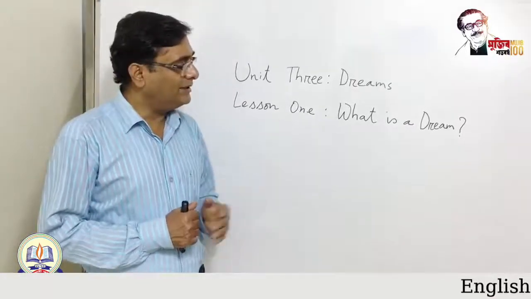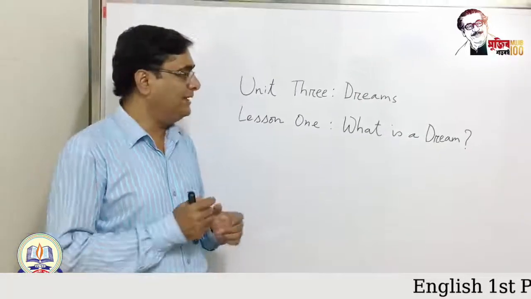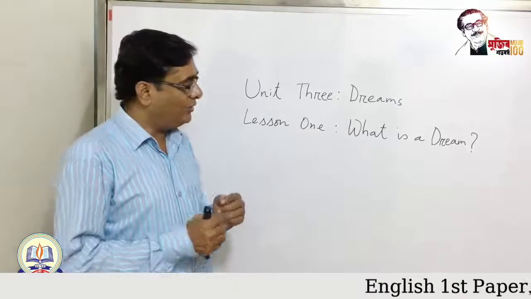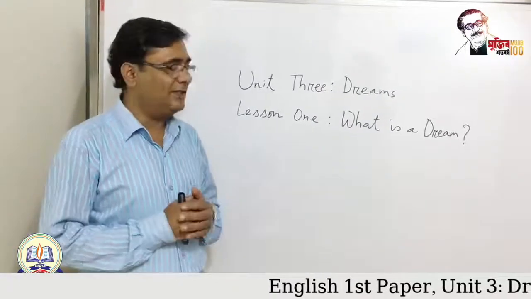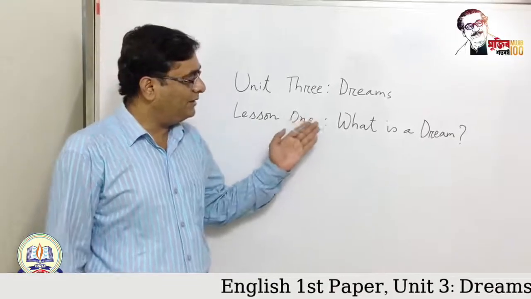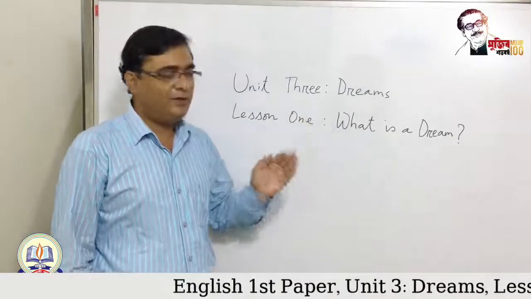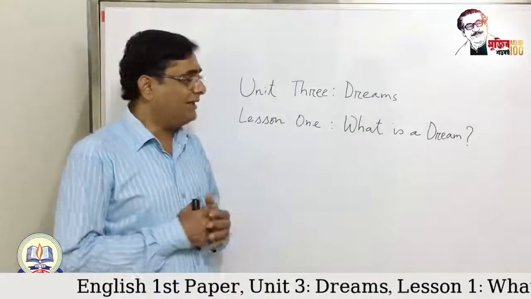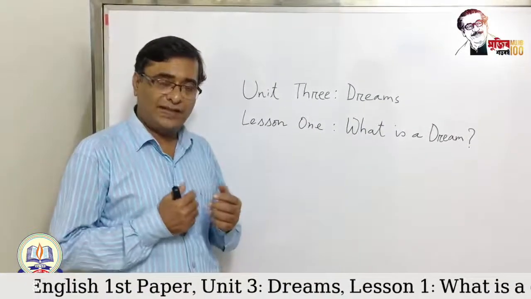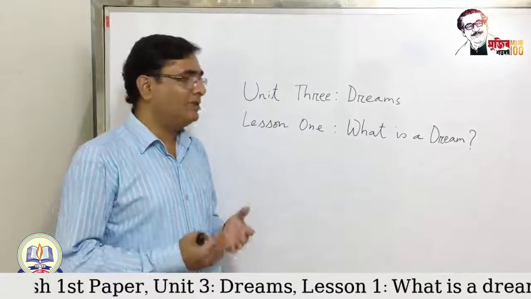Now remember one thing, that the word dream has been interpreted in 2 ways, or you can also say that it has been viewed from 2 different perspectives. You can think that dream is what we experience during our sleep. So that is dream.